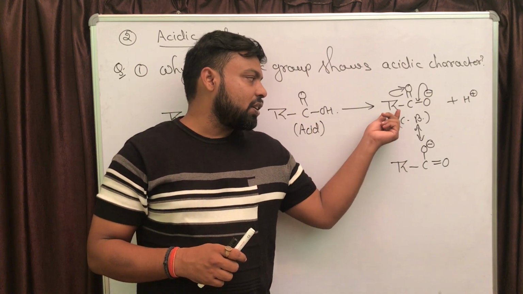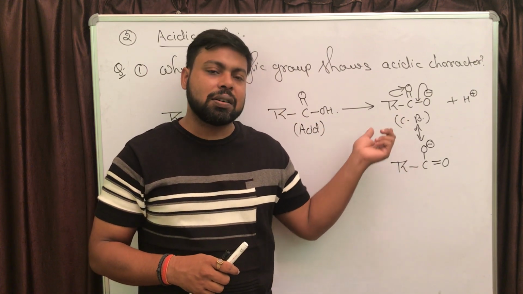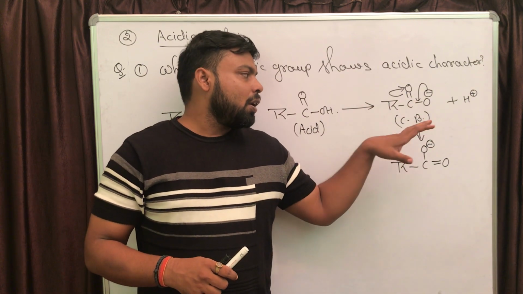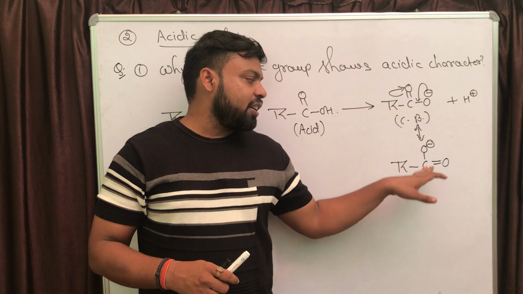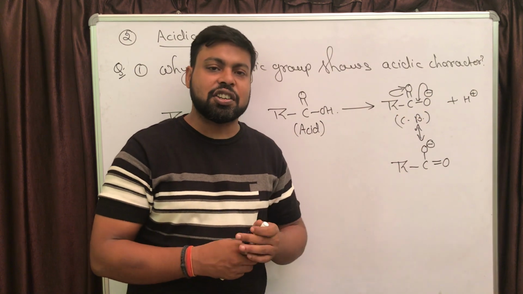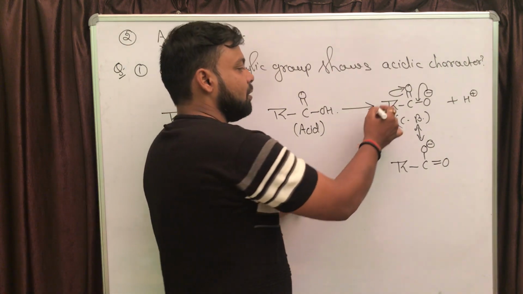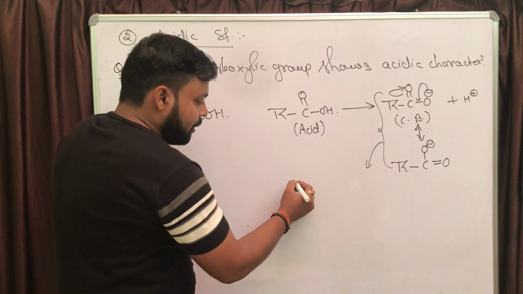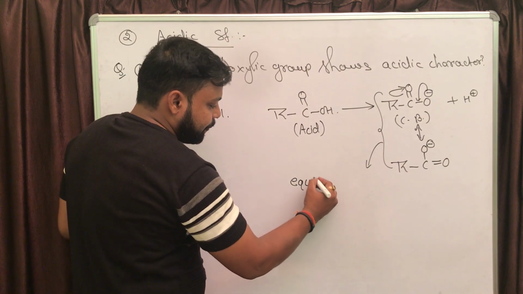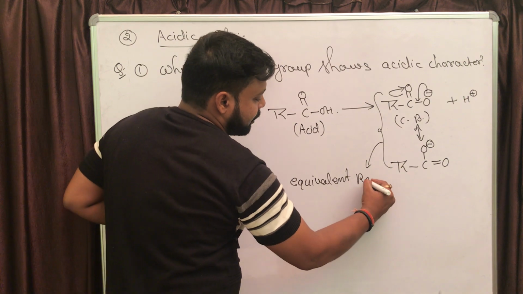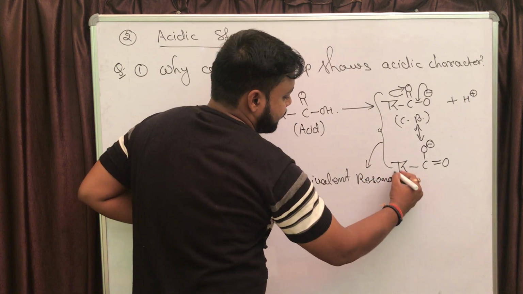Well, I want to add one more thing. If you observe the resonating structures of this carboxylate group, as it is known, both the resonating structures are identical. They are known as equivalent resonating structures.